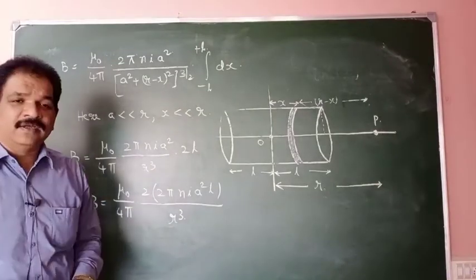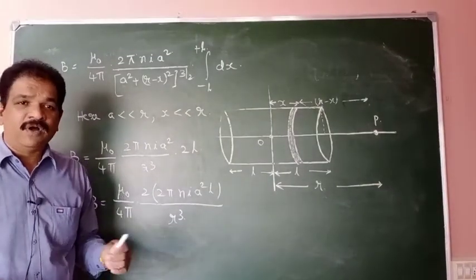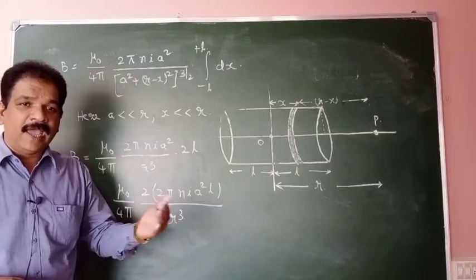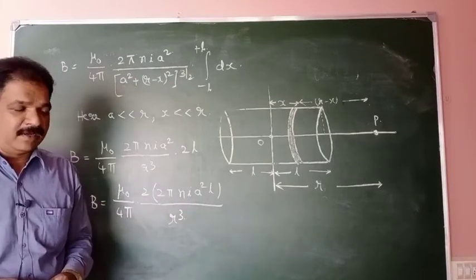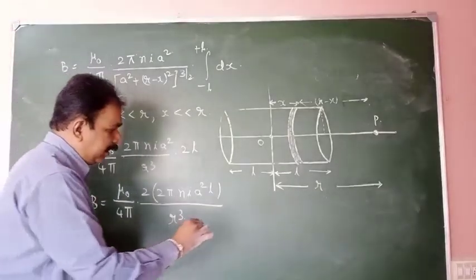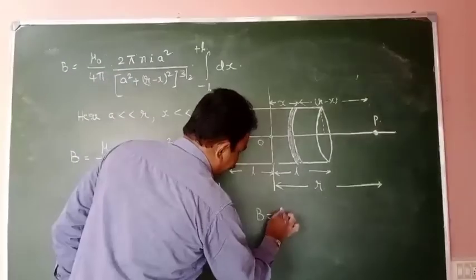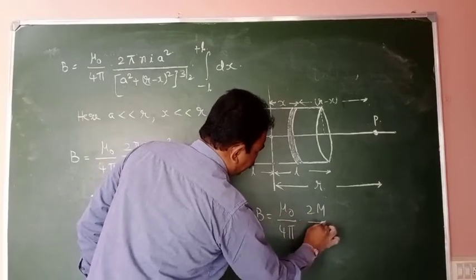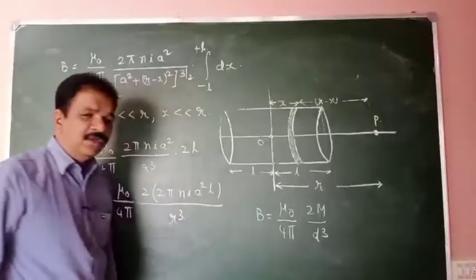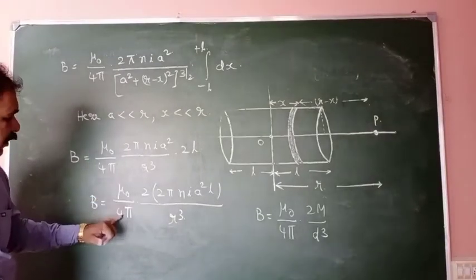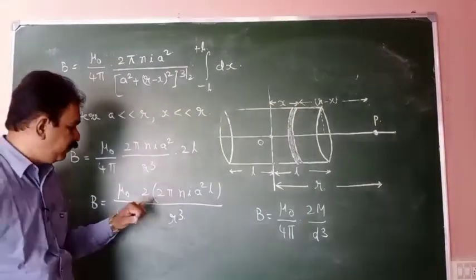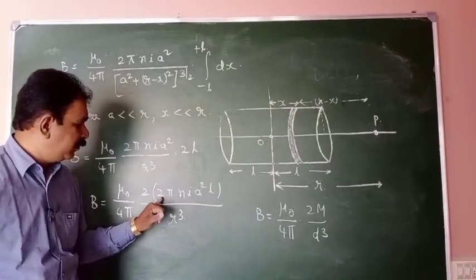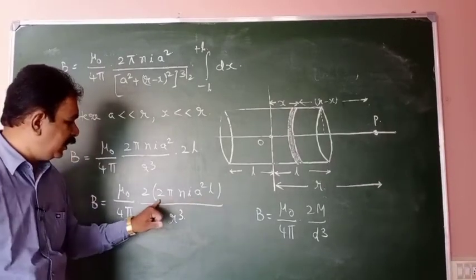This formula is similar to the formula for magnetic induction on the axial line of a bar magnet. What is the formula for the magnetic induction on the axial line of a bar magnet? μ0 by 4π, 2M by d³. Here R is the distance, and M is there.